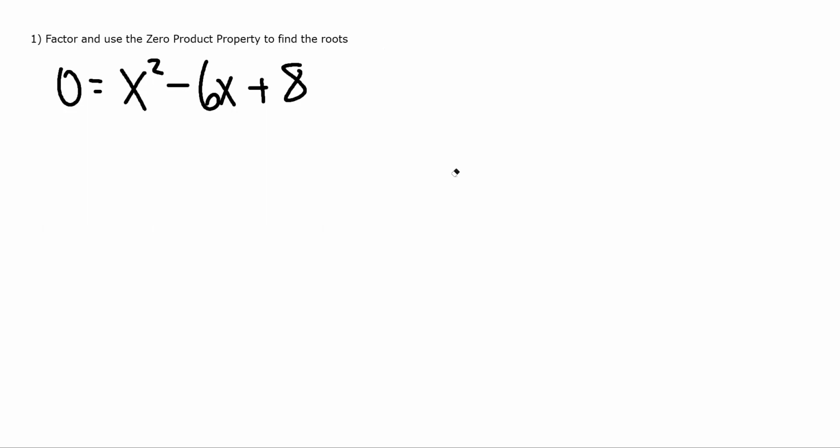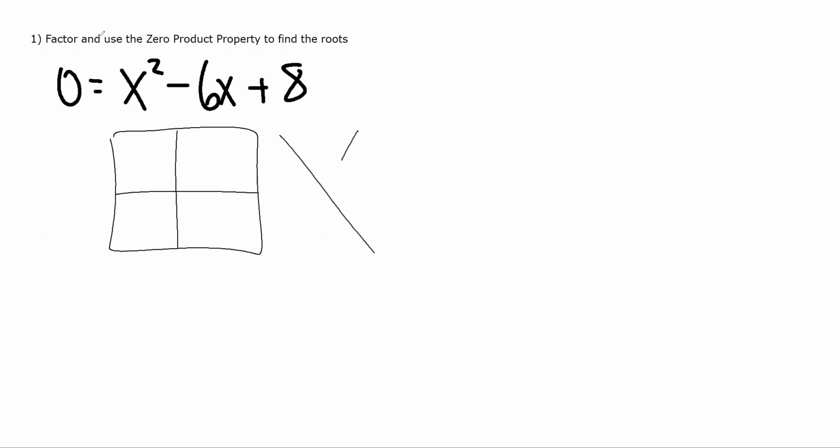Okay, so we are going to factor this equation first. So the first thing that we're going to do is we're going to do the area model and the diamond to help us factor. So we start by taking the x squared, putting it in the bottom left-hand corner of the area model, and then we take the constant, the 8, and put it in the top right. When I multiply those two, I get 8x squared, and that goes in the top of my diamond. The bottom of my diamond is going to be the x term, so negative 6x.